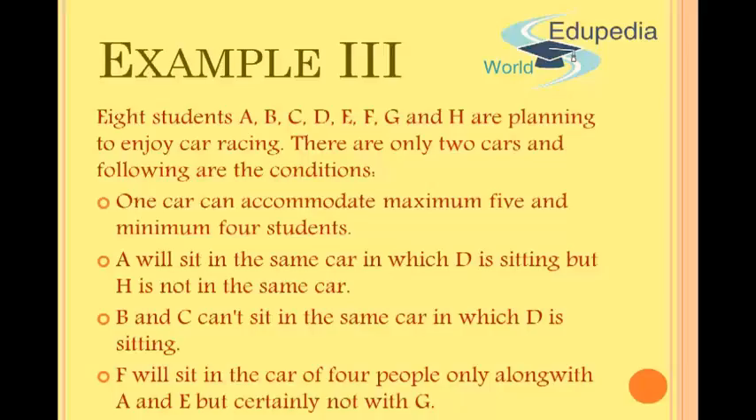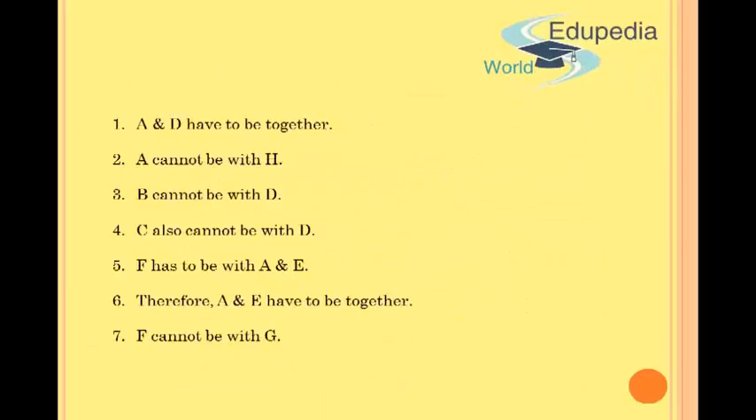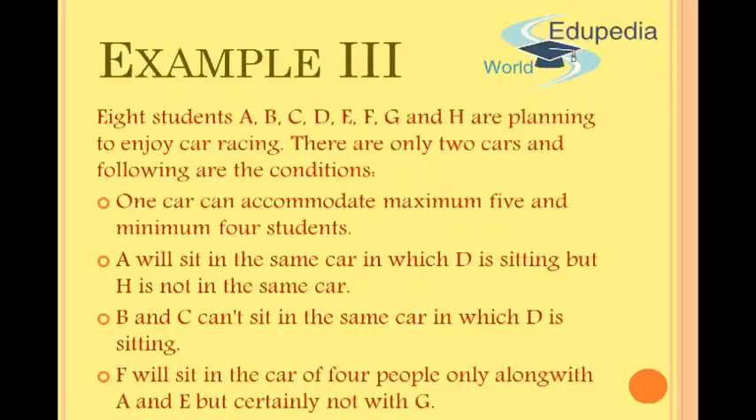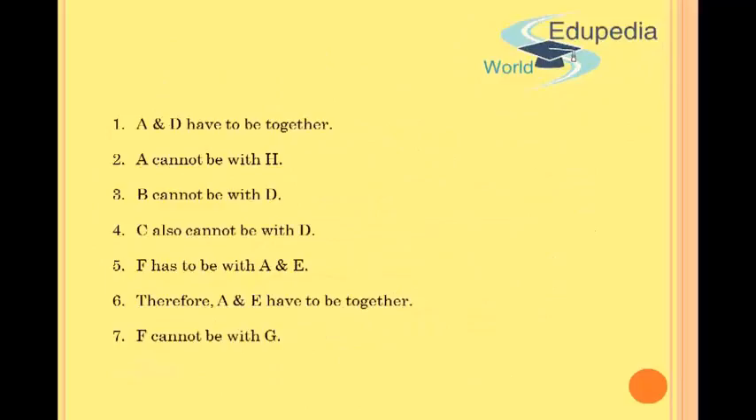First of all, I'll put these conditions in a manner which I can easily understand. So I say number 1, A and D have to be together, because I know that A will sit in the same car in which D is sitting, and I also know that A and H cannot be together, because H is not in the same car. So A will not sit in the same car with H. So from this statement, I get 2 conditions, that A and D have to be together and A cannot be with H.